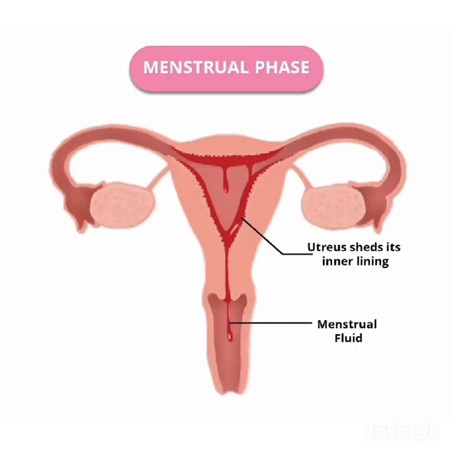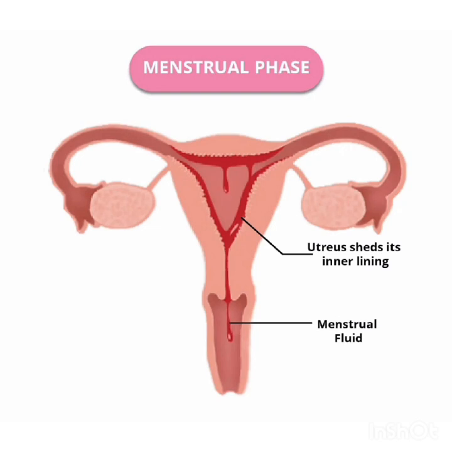The first one is the menstrual phase. Days 1 to 5 of the cycle are known as the menstrual phase. During the menstrual phase, the layer of endometrium gets shed, and due to the breakdown of the endometrial lining of the uterus, bleeding continues for 4 to 5 days. Blood clotting does not occur due to the presence of fibrinolytic enzymes. In every cycle, 40 to 80 ml of blood is lost.